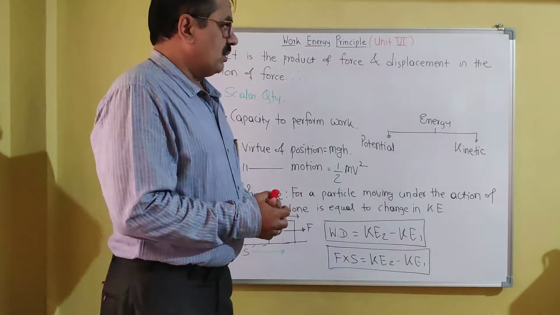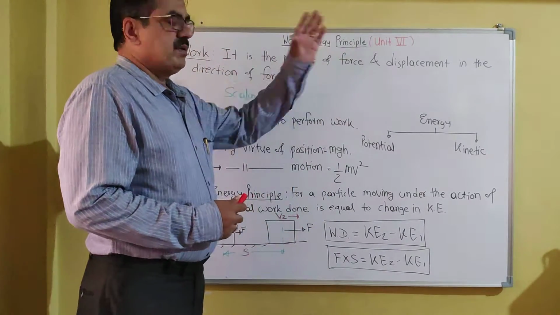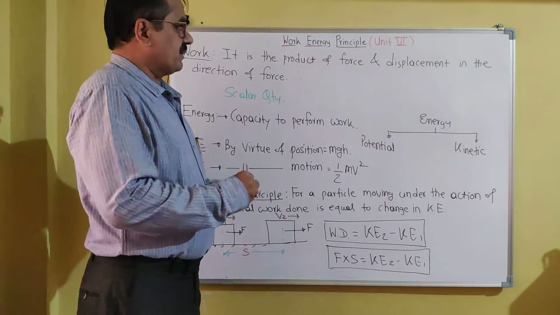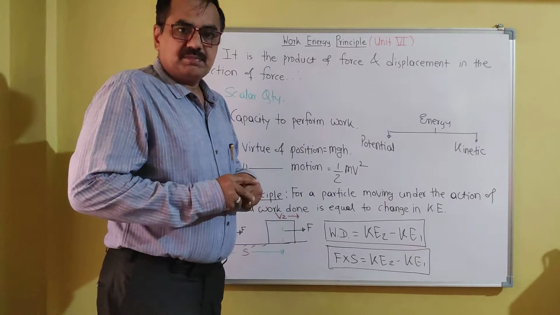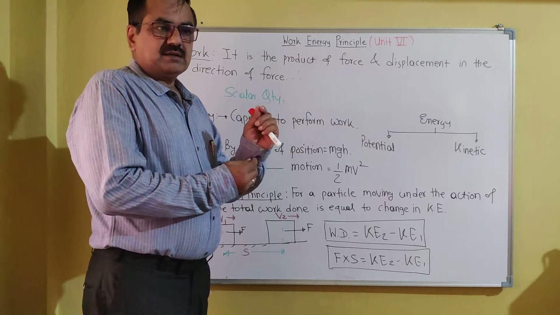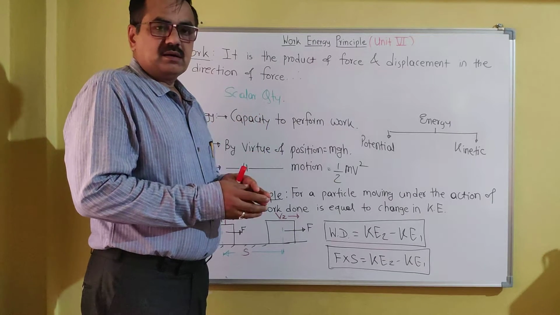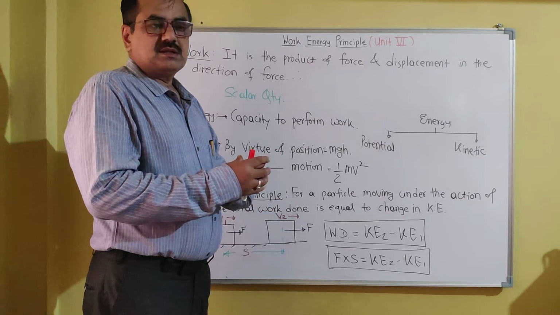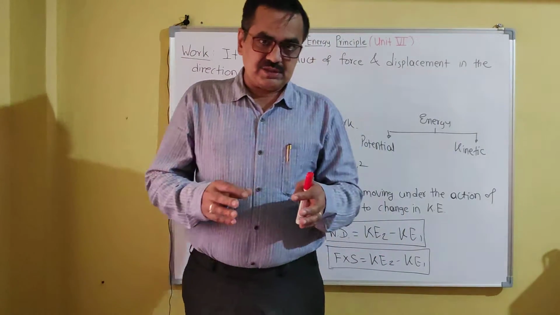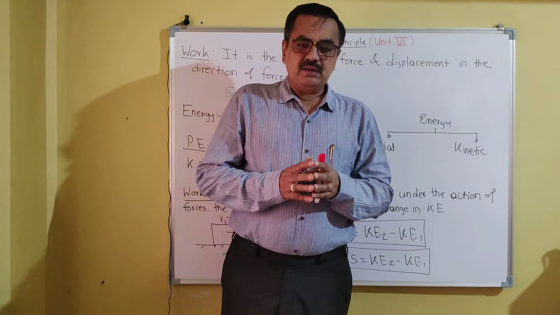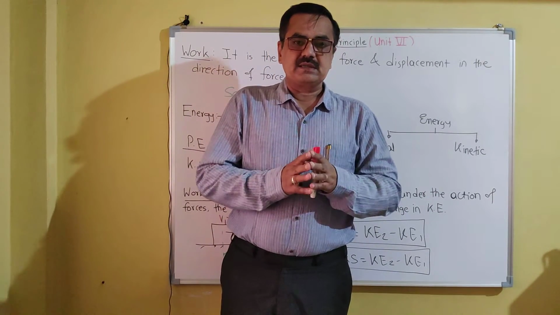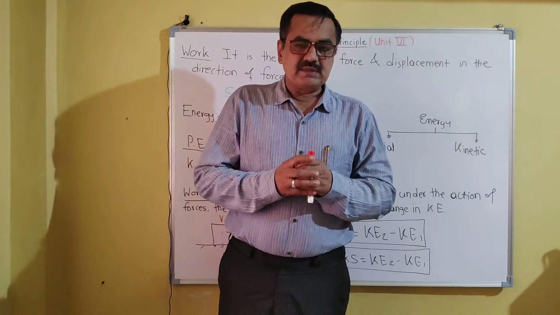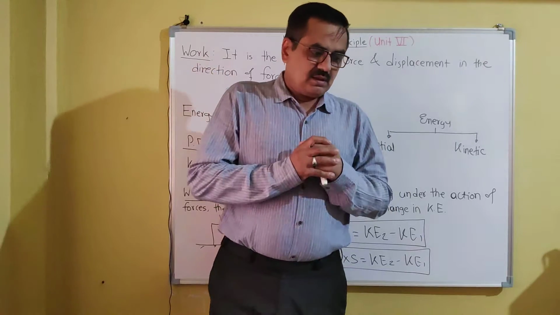Now friends, we are going to start the first topic of unit number 6. Unit number 6 is work energy. The first topic of unit number 6 is the work energy principle. You might have studied in 12th about work done by a force, and energy, with two main types of energy, that is potential energy and kinetic energy. Here in this topic we will be discussing work and different forms of energy, and the work energy principle to solve problems in engineering mechanics.